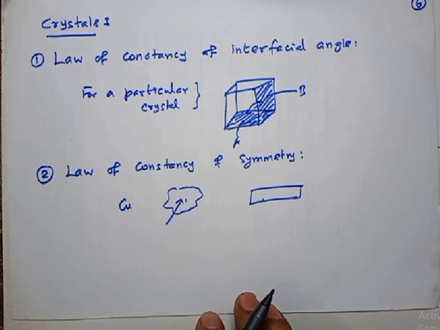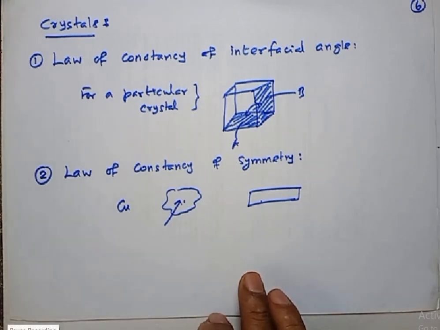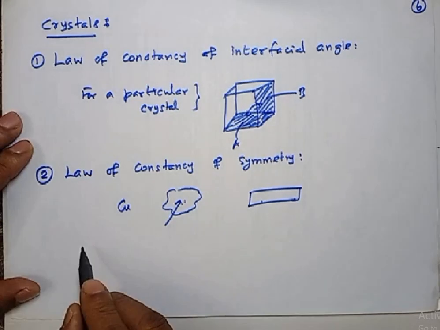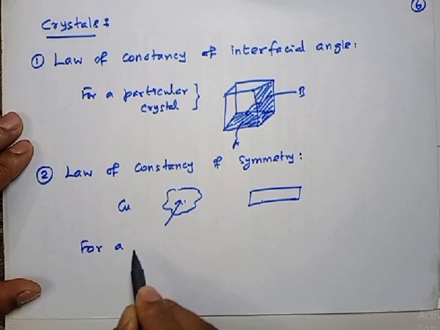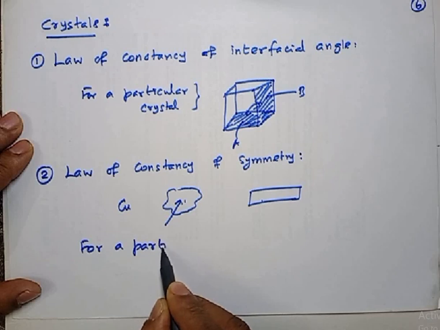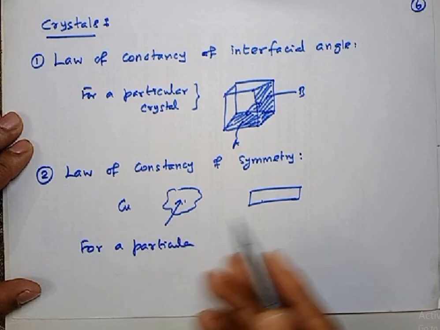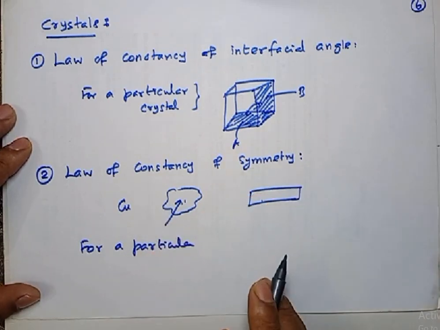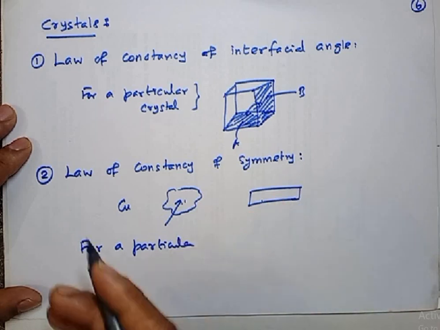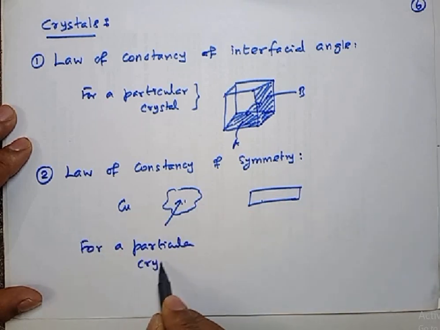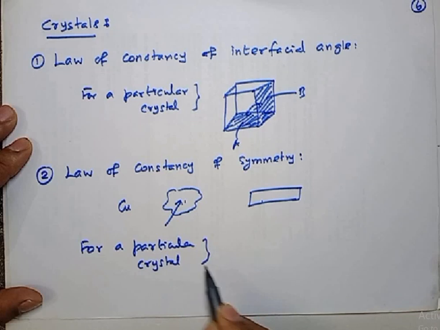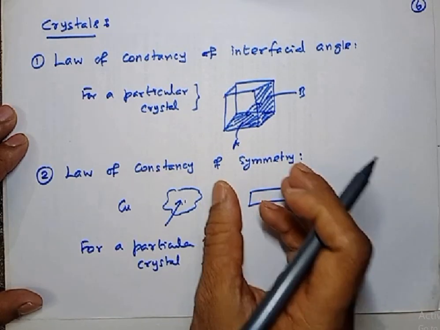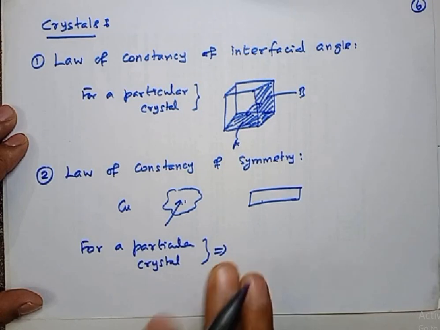Observe carefully. Listen, for a particular crystal, whether you take copper or sodium metal, whatever it is, the number of symmetry elements is a fixed number.